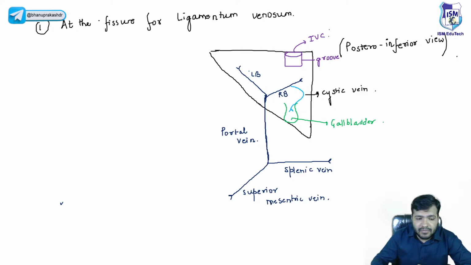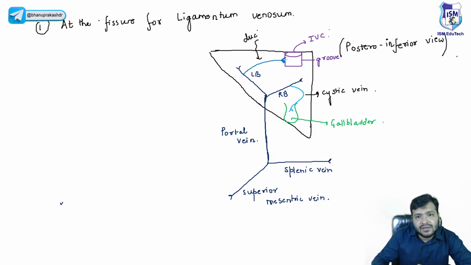In the fetal life, the inferior vena cava and the left branch of the portal vein communicate with each other through a structure that I have drawn with blue, and this is called the ductus venosus.